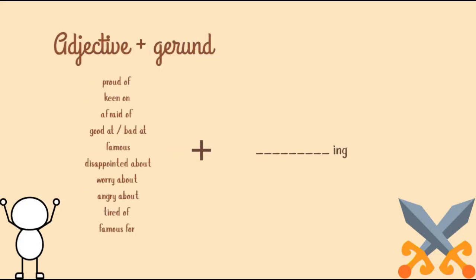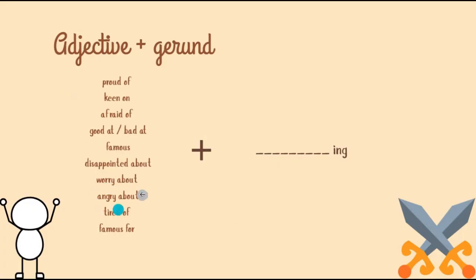Okay. Also, we have here some adjectives, or not adjectives, it's like a word and we have a preposition with it, okay? Adjective plus gerund. Proud of, this is an adjective, so we could add the verb in ing form with these adjectives. Proud of, keen on, afraid of, good at or bad at, famous, disappointed about, worry about, angry about, tired about, famous for.